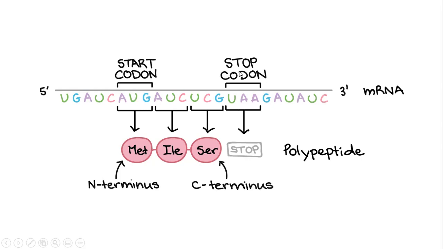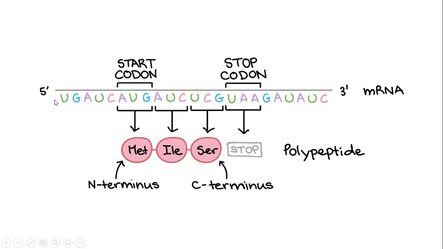At the stop codon of this reading frame, the translation ends towards the 3 prime end. The translation starts from the N terminus where an amine group is exposed, and it ends towards the C terminus where a carboxyl group is exposed.